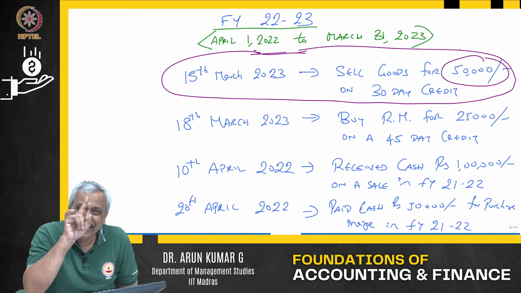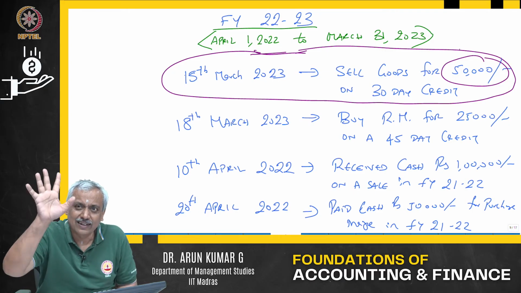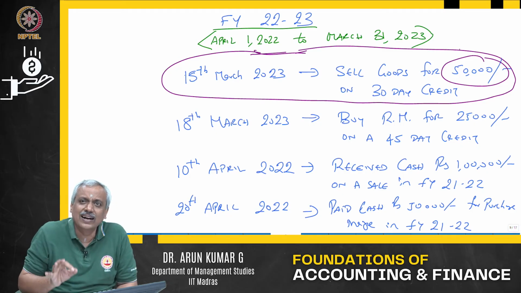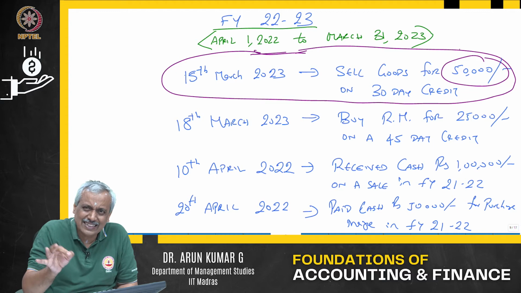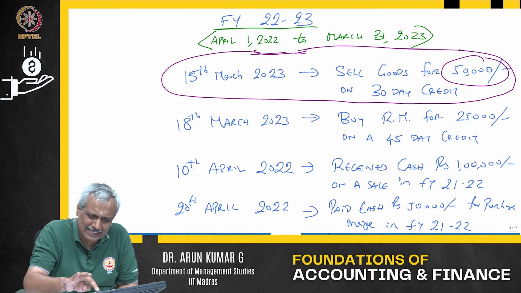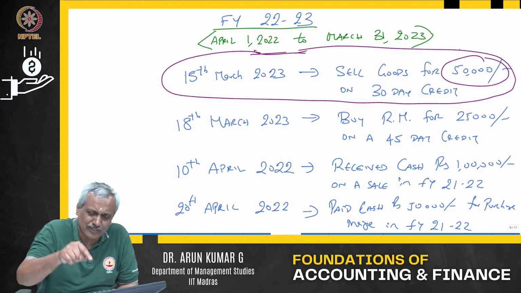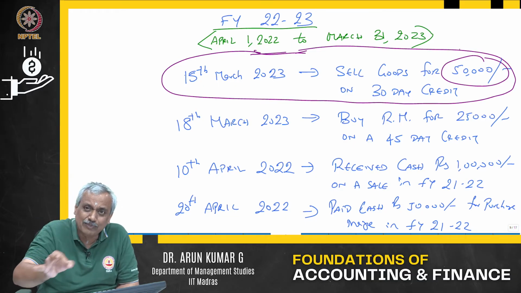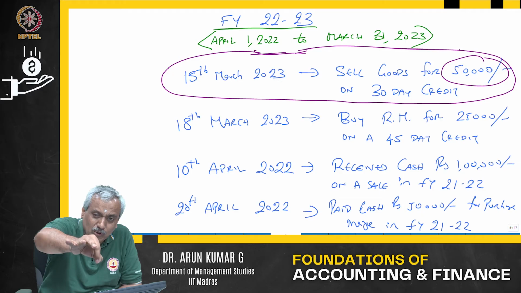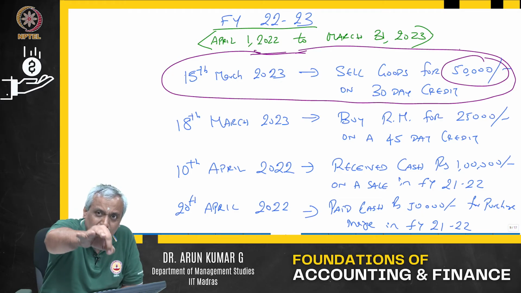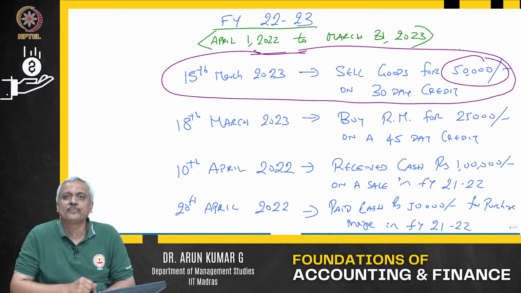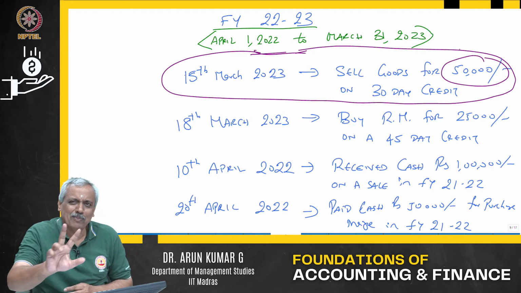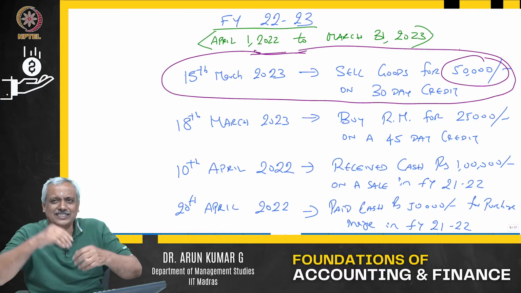So, the event has occurred. The sale is a transaction which has taken place in FY 22-23, because it is on 15th of March 2023, so it will become part of the revenue of the financial year 22-23. Immediately I know you will have a doubt: sir, what happens if that fellow does not pay? He declares insolvency.